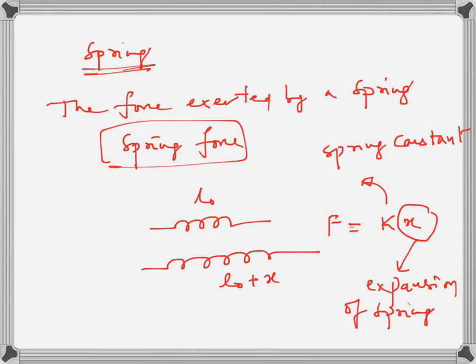So x is nothing but the displacement of the block connected to the spring, or sometimes we say displacement of the spring. So force exerted by a spring depends on this displacement. More is the displacement of the spring, more is the expansion of the spring, more is the force exerted by the spring. So it's not a constant force whatever spring exerts.